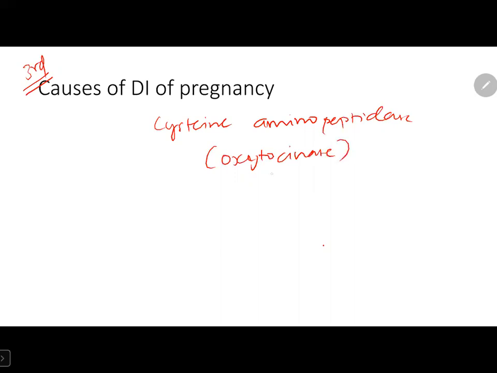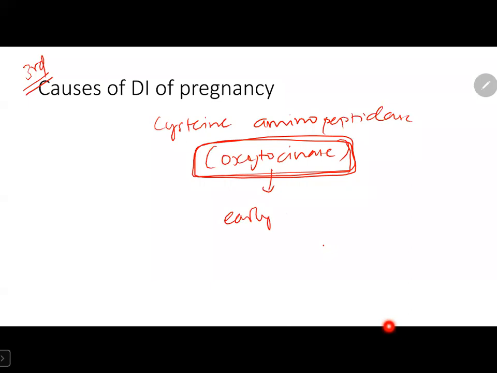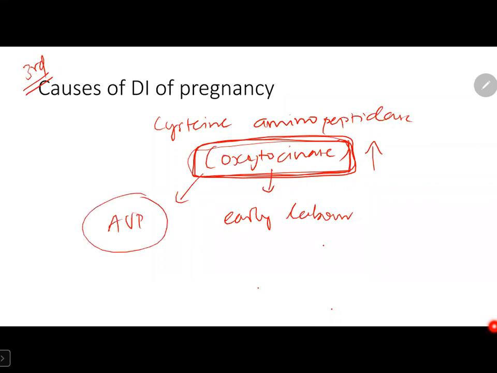What this hormone does is it degrades the oxytocin secreted in pregnant women so that they will not land up in early labor. But sometimes this enzyme overacts in some patients and degrades AVP also, due to close structural similarity with oxytocin. So these patients may develop diabetes insipidus during pregnancy.